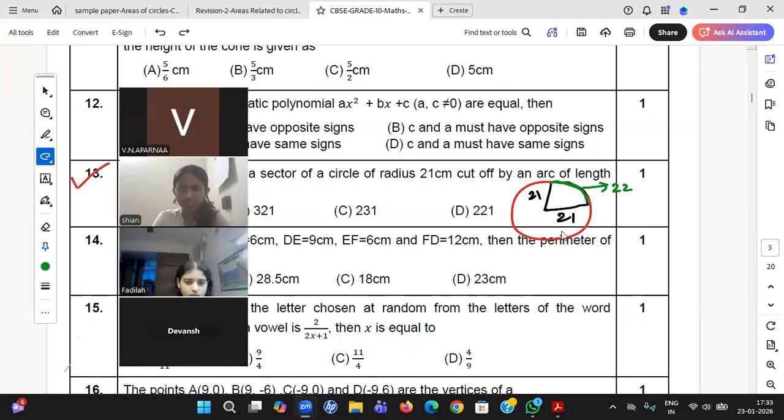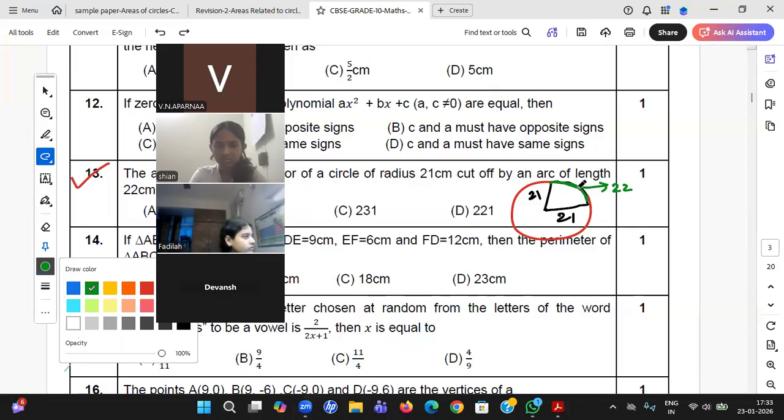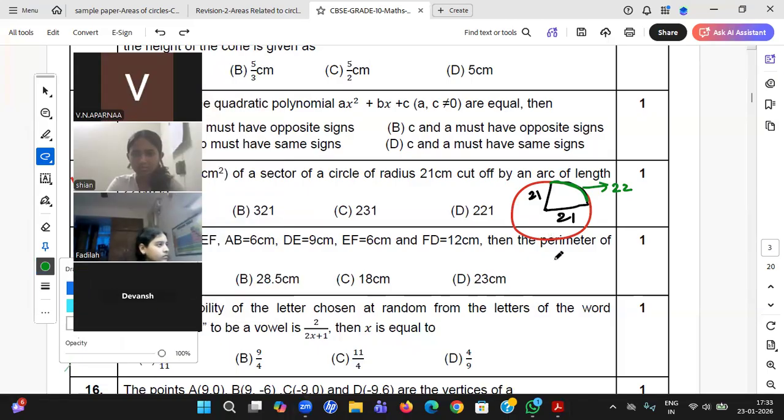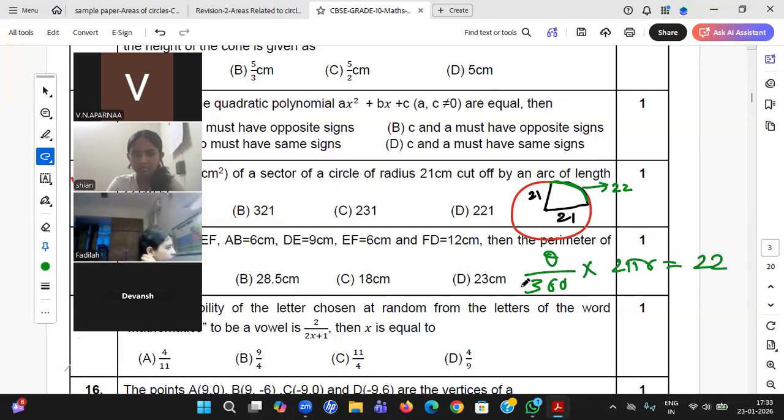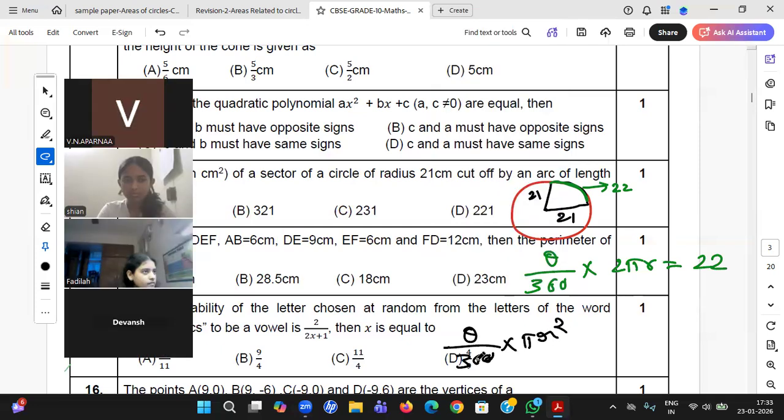Okay, so you see, student, how I'm doing. He has given something like arc length, right? What is the arc formula? Theta by 360 into 2 pi r equals 22. This is the arc formula. But what I want is theta by 360 into pi r square. So what changes are there? Theta by 360 is the same. Pi, pi. Okay, 2 extra is there.